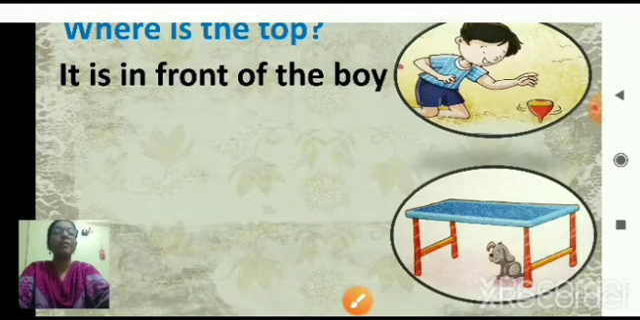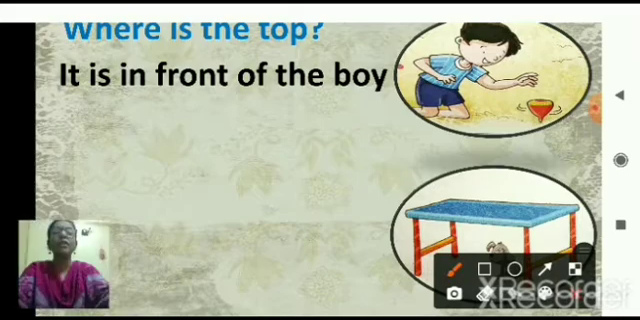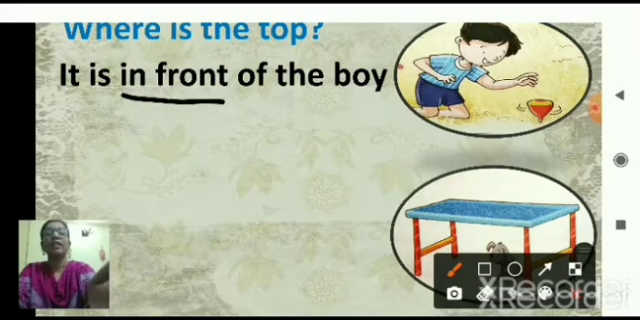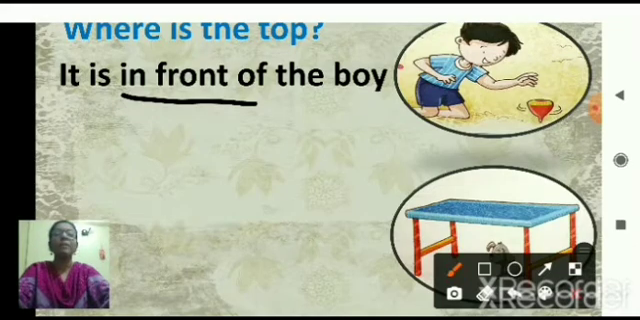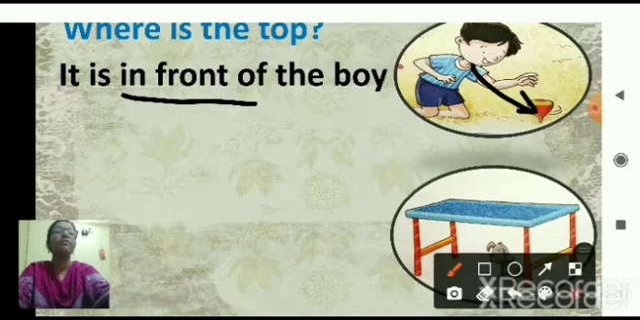Now tell me, which is the position word in this? Yes, in front of. This is in front of. So the top is in front of the boy. Okay, so where is the top? It is in front of the boy.